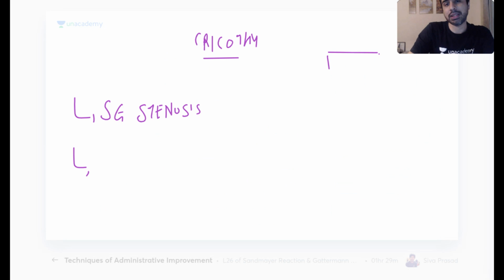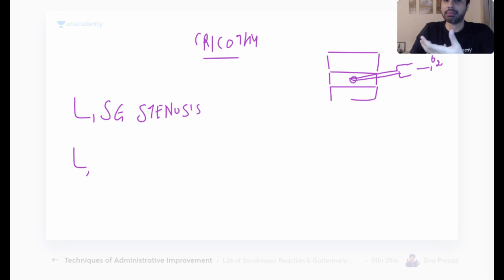Now understand, the cricothyroid membrane area is very small, so I cannot put a very big tube. Most of the time I don't even put a tube. I just put a needle. It's temporary. I attach oxygen to it. The problem is oxygen will go inside, but there is no outlet. I do this when there is an upper airway obstruction. Let's say the person has laryngeal edema and I can't do intubation. The patient is choking, so I do this temporary measure: I put a needle or a small tube, connect oxygen, and oxygen goes in.